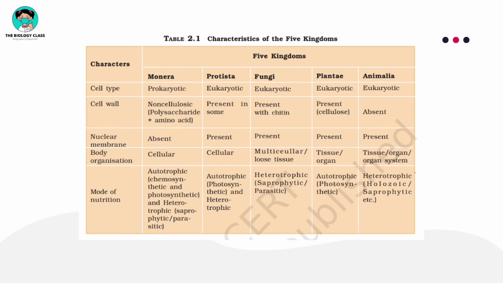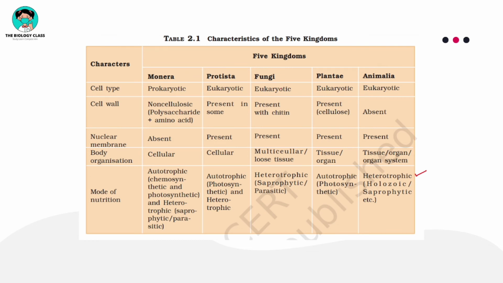Now Animalia is exclusively a heterotrophic group. Animals take in the food, holozoic type of nutrition, and saprophytic nutrition is also observed, right? So you can see we have discussed some important characters of the 5 kingdom classification, on the basis of which these different organisms were kept in these 5 kingdoms.